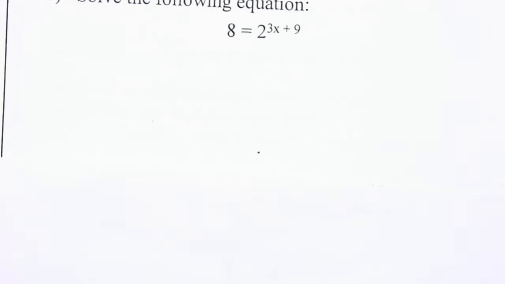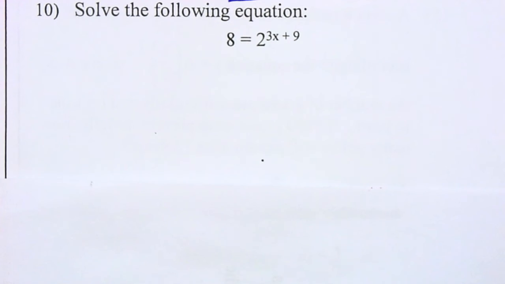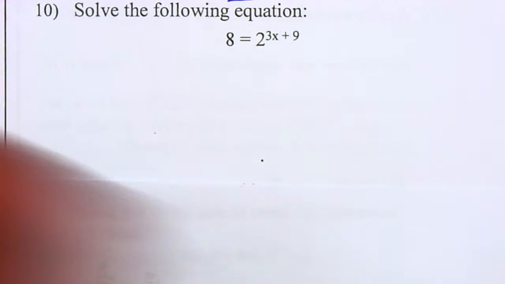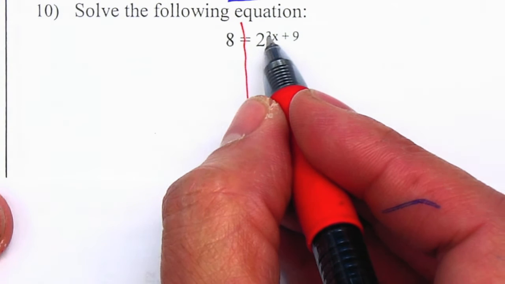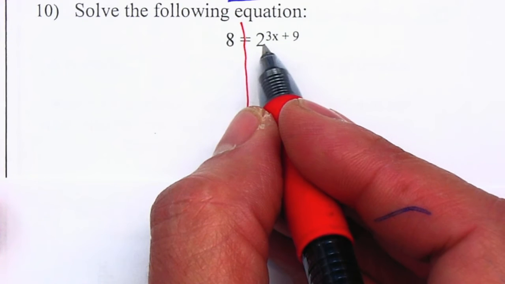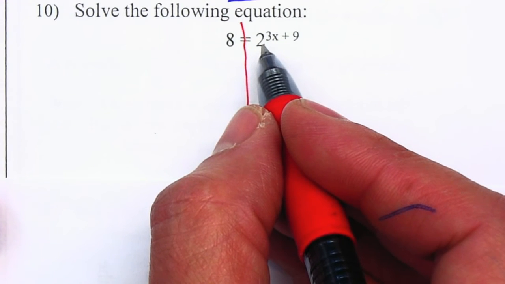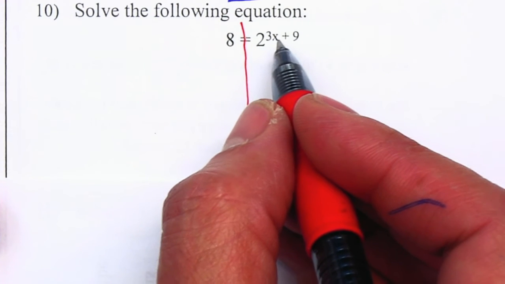Let's continue to problem number 10. I want you to solve the following equation. If you notice on this equation, I have a base on the right hand side. The x is the exponent. So I want to get rid of the base so I can start solving for x.